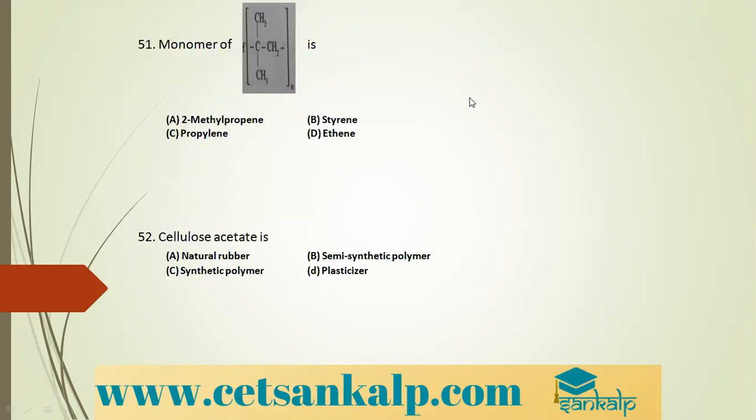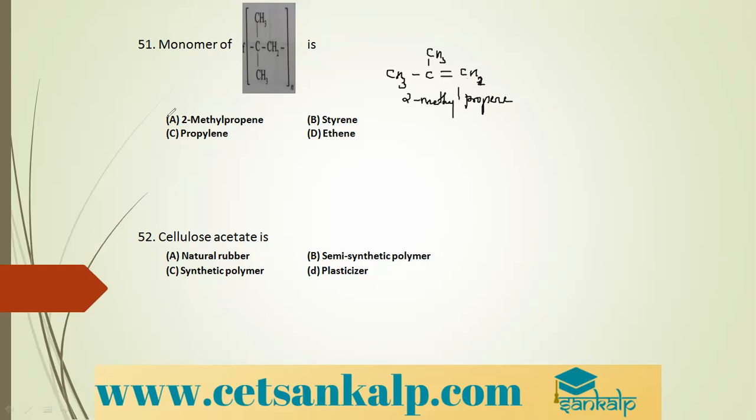Okay. Next question. Monomer of the polymer with repeating unit CH3-C(CH3)-CH2, n times, is? You want the monomer, which means the double bond has to be shifted here. So the monomer will be CH3-C(CH3)=CH2, and the name of this monomer will be 2-methylpropene.